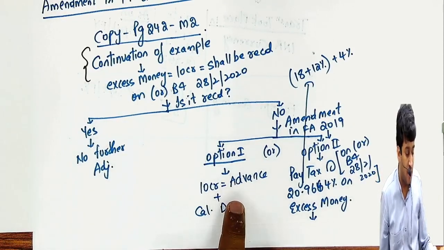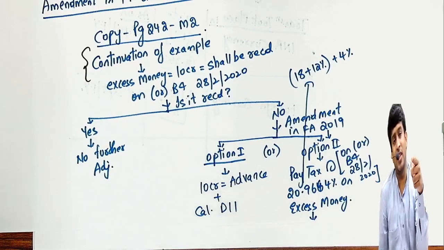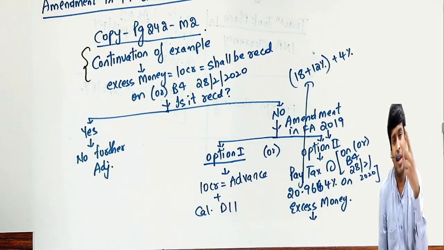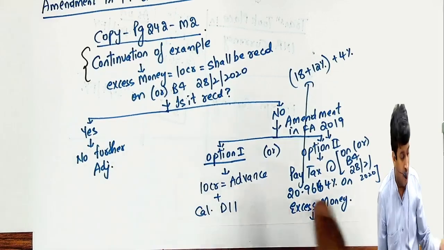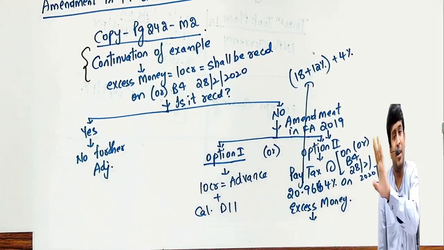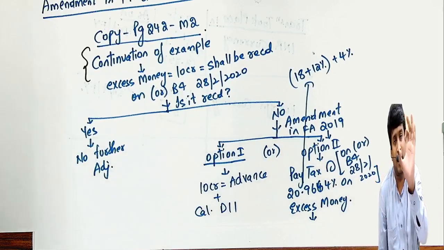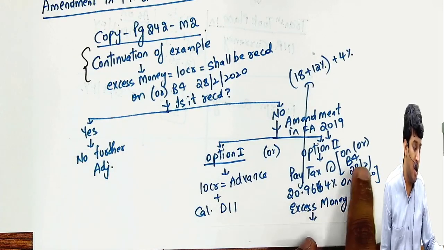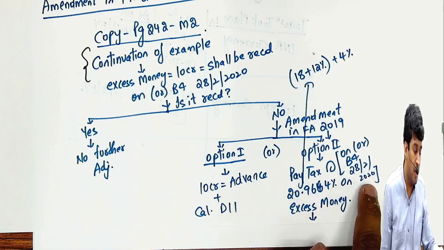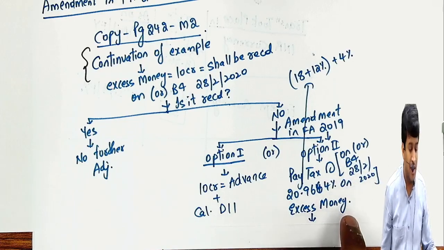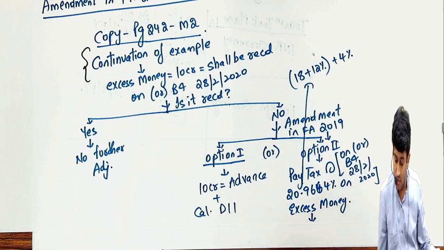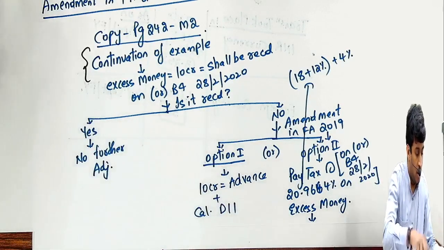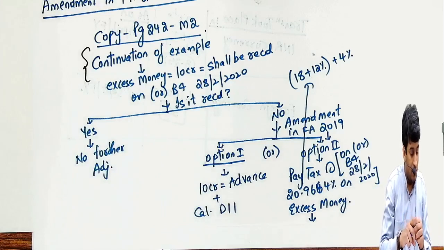If you follow option 1, next year again interest income will come, again next year interest income will come, again next year interest income will come. It keeps on coming. If you pay the tax right now, the chapter gets closed for you forever for that particular transaction. Either do this or pay tax on excess money on or before 28th February 2020, on excess money, that is 10 crores. So kitna aata woh, copy till here, then I'll continue.